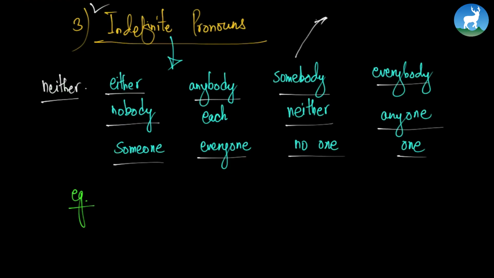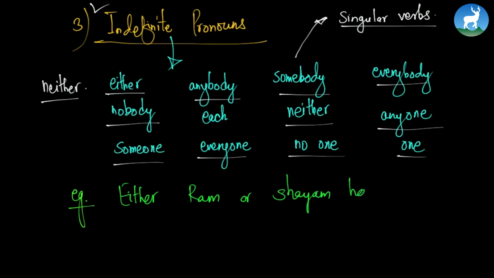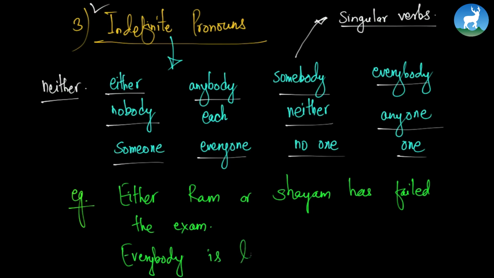They all take singular verbs. I know there's an exception. You must be thinking about the cases where these indefinite pronouns take plural verbs, but we'll get there in a short while. Let's first study indefinite pronouns taking singular verbs. The first one: either Ram or Sham has failed the exam. Another example: everybody is laughing now. If we study this example, we have either-or, Ram or Sham. We are not sure which one. Either Ram or Sham has failed.